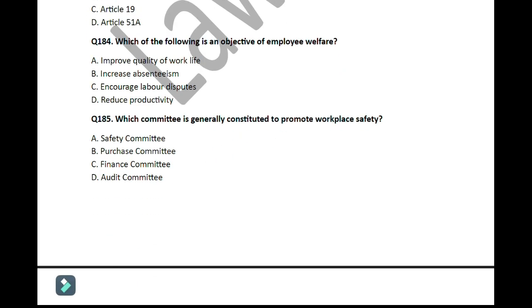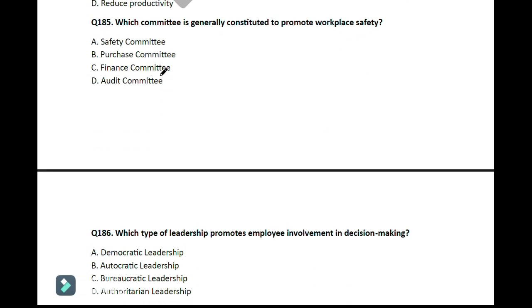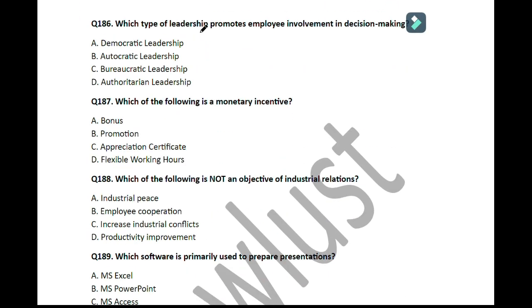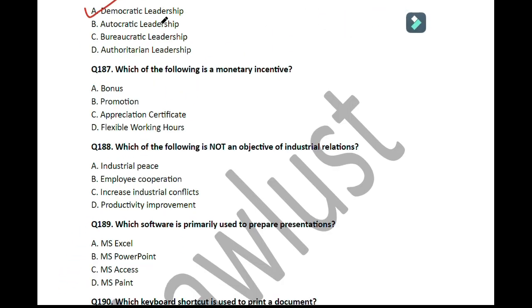Move on to the next question. Question 184. Which of the following is an objective of employee welfare? So here the objective is improve quality of work life. So move on to the next question. Question number 185. Which committee is generally constituted to promote workplace safety? So here the committee is safety committee. Move on to the next question. Question number 186. Which type of leadership promotes employee involvement in decision making? So here the correct answer is democratic leadership.